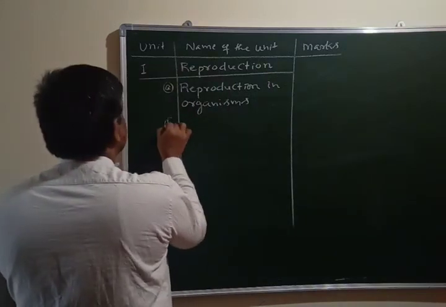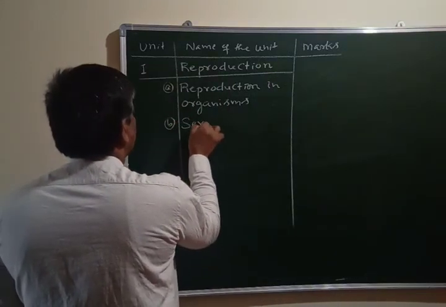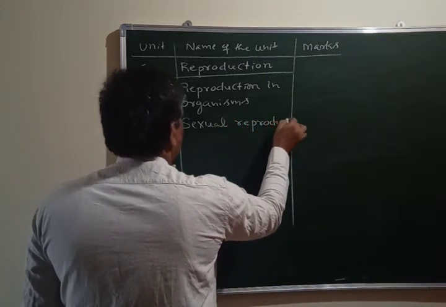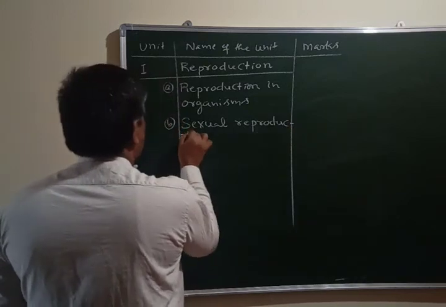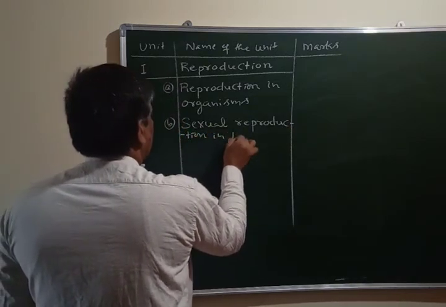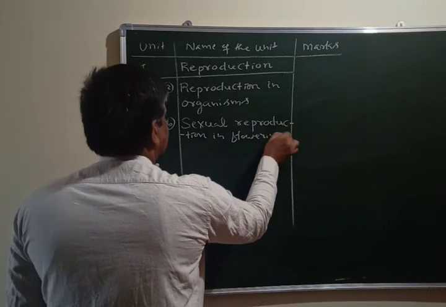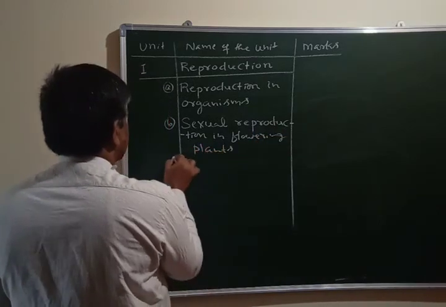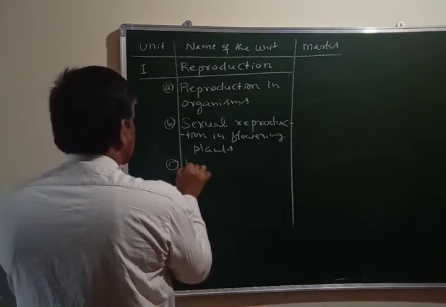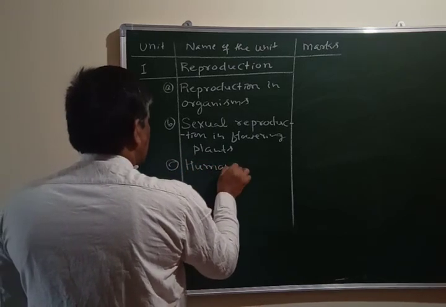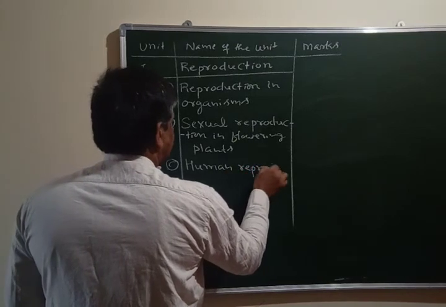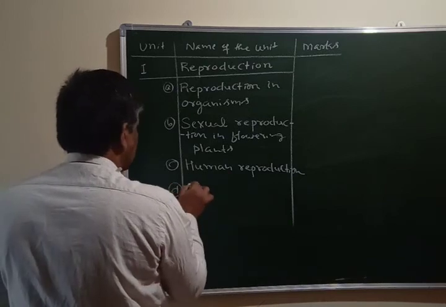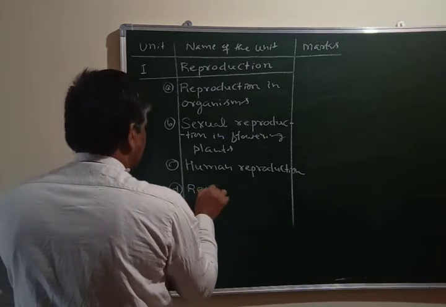Similarly, the second lesson is sexual reproduction in flowering plants, the third one is human reproduction, and the fourth one is reproductive health.